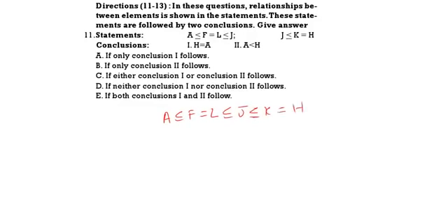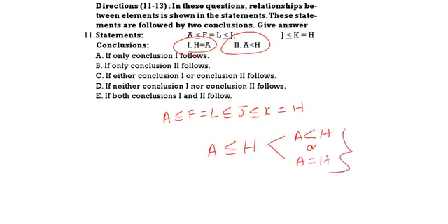Now come to the conclusion. H = A, A < H. From A to H, less than or equal to is there. If there is equal to, the previous symbol will follow. So from A to H we are having less than or equal to. What is the meaning of this? We can take A < H or A = H. That means either 1 or 2 follows is the correct answer.